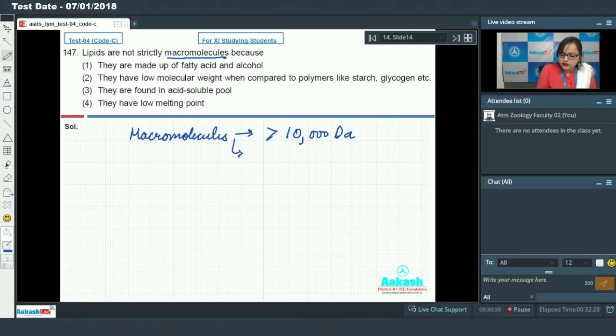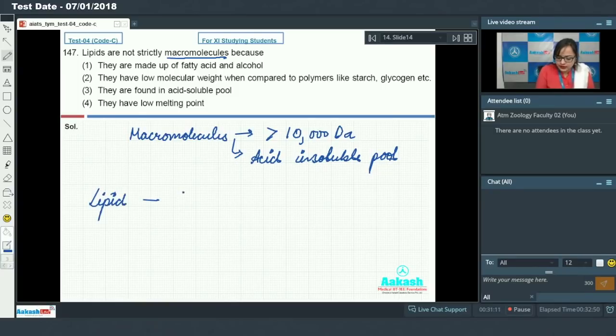Also, they are obtained in acid insoluble pool during acid analysis. But lipids have molecular weights less than 800 Dalton, but they are obtained in acid insoluble pool. That's why they are included under the category of macromolecules.